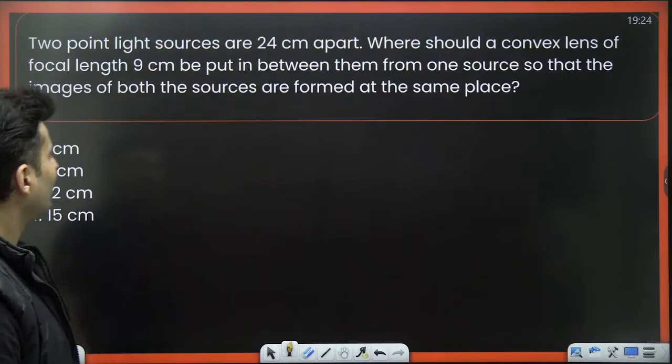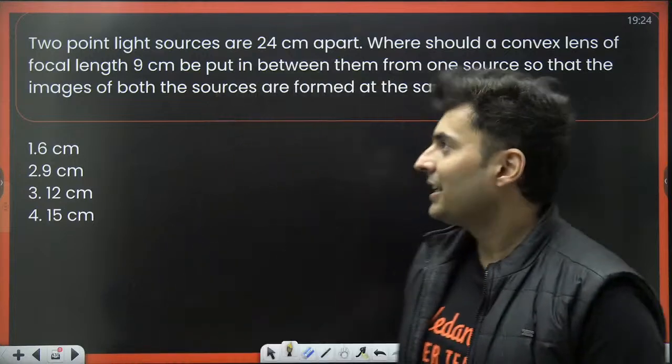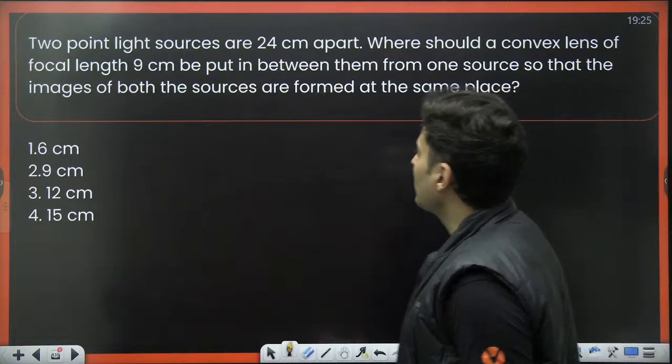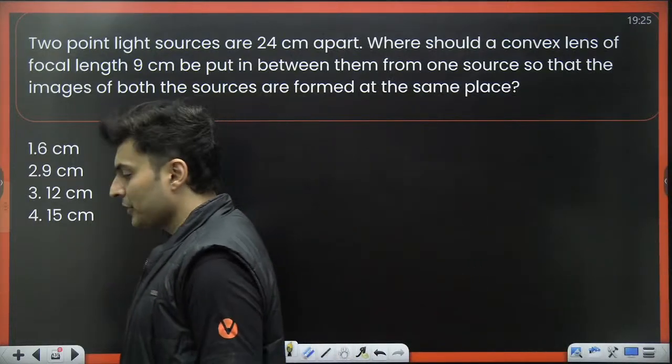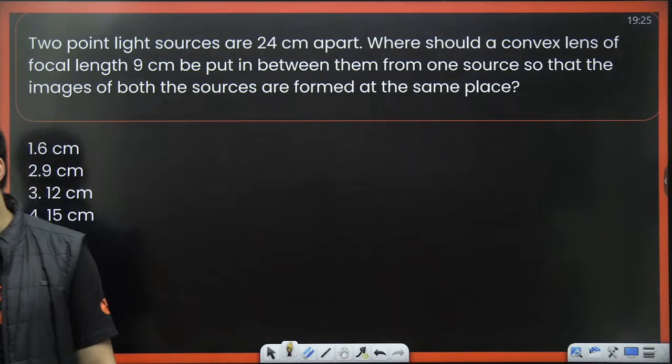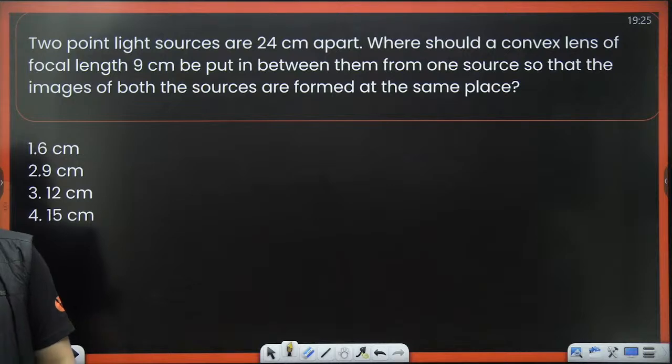Let's start. Here's the first one coming up on your screen. Let's see what it says. There are 2 point light sources which are 24 centimeters apart. Where should a convex lens of focal length 9 centimeters be put in between them from one source so that the images from both the sources are at the same point? Okay, so this is the first question which is coming up on your screen. Let's try to solve this, my dear students.